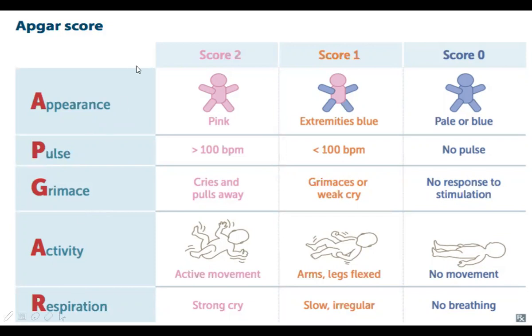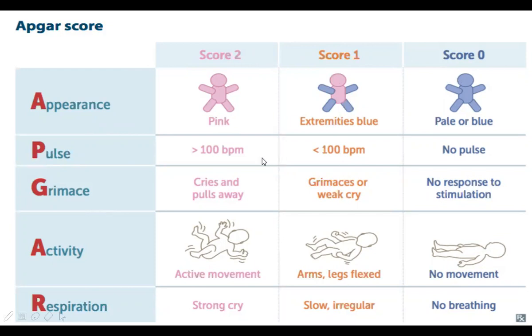On the horizontal side are the scores 0, 1, and 2. If the baby is fully pink, it is 2. If the central part is pink and the peripheries are blue, then it is 1. If totally blue, then 0.